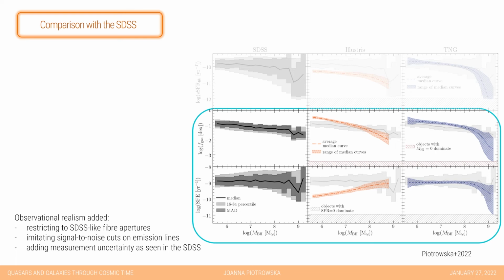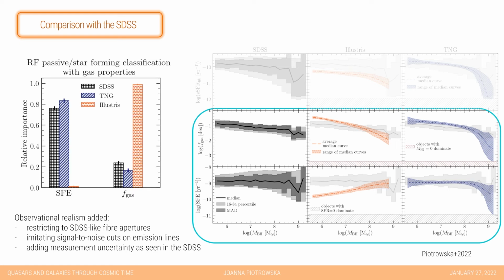We see that treating Illustris galaxies with these three simple steps of observational realism leaves behind a visible trend of more efficient star formation at higher black hole mass, which is in direct contrast with the TNG galaxy population, which shows a relatively flat star formation efficiency profile as a function of black hole mass, which then turns over at the highest masses. This trend agrees qualitatively better with the SDSS, however, neither of those is a perfect match.